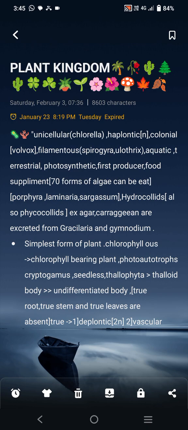Some examples: agar and carrageen are obtained from red algae, Gracilaria and Gelidium. That is also an example of red algae.